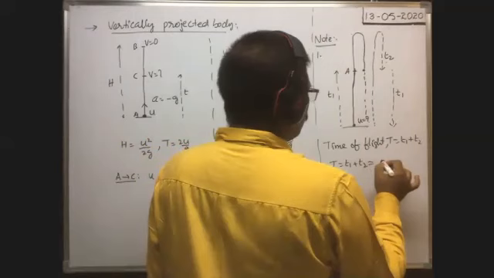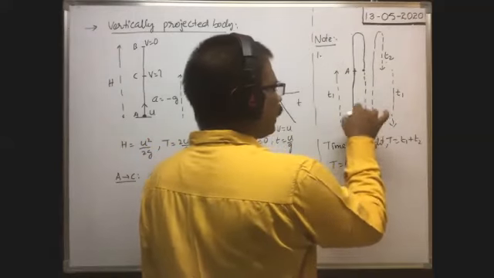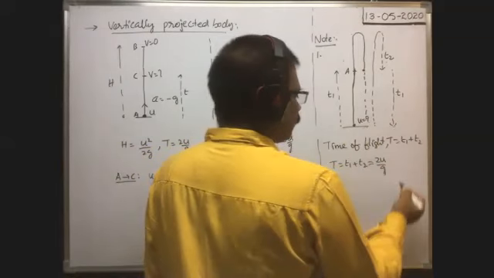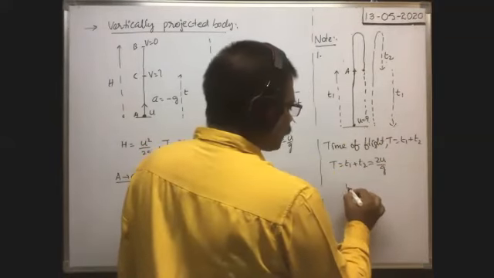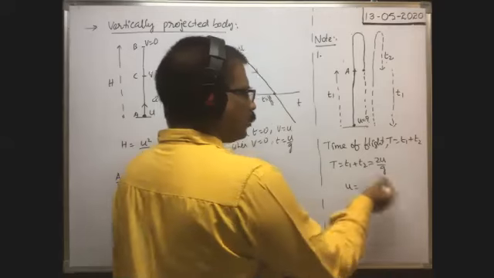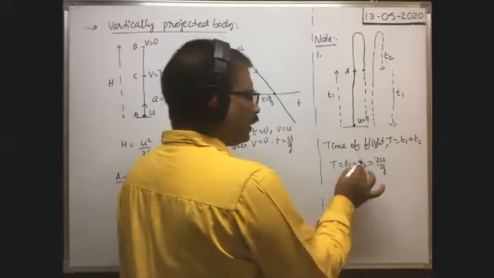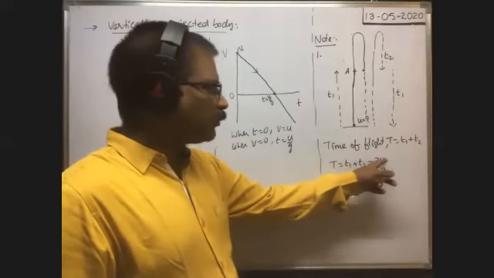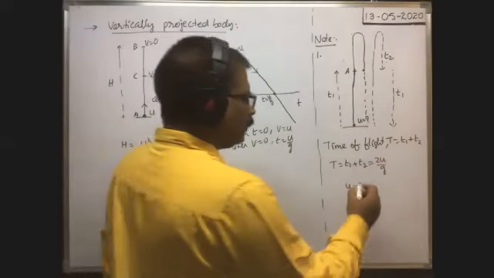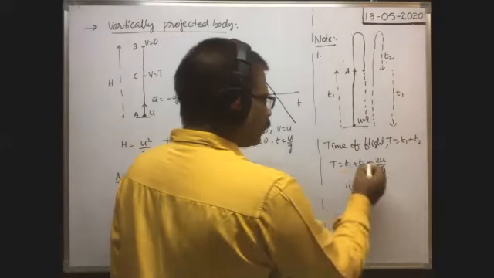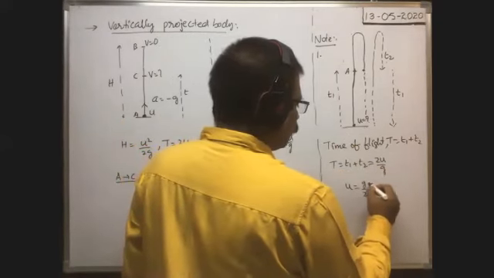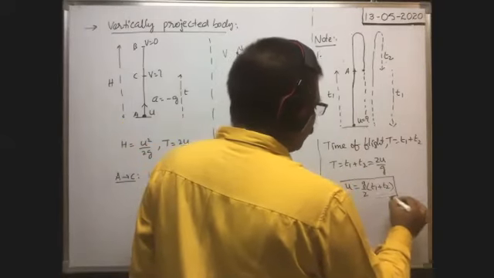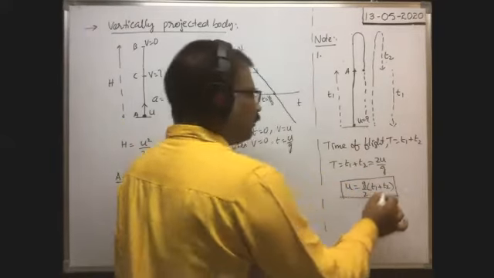We know if the body is thrown vertically upwards with a velocity u, then the time of flight is equal to 2u by g. Already we derived. From this, the velocity of projection u is equal to how much? We are given only T1 and T2, and we have to find u. Just do cross multiplication. u is equal to g by 2 into T1 plus T2. This is the formula for velocity of projection in terms of T1 and T2.